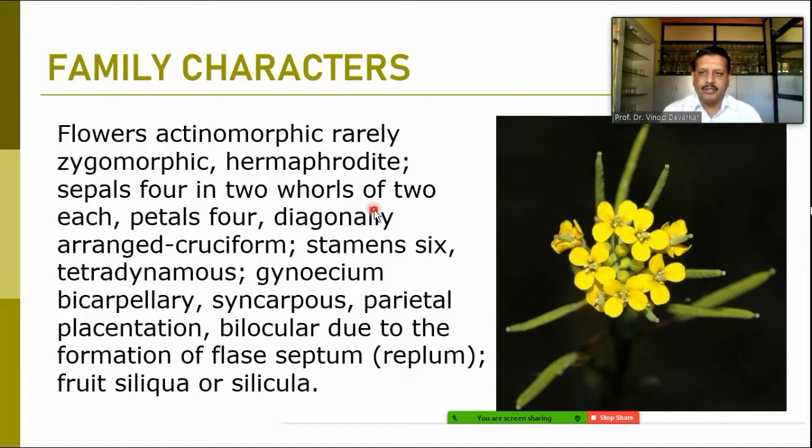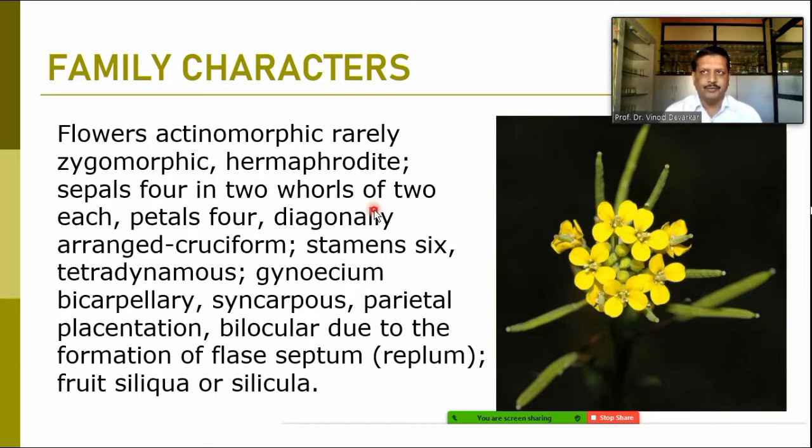It is diagonally arranged like a cross, we can say. So the family name, previously it was denoted as Cruciferae, but now it is changed to the family Brassicaceae. Stamens are 6. They are tetradynamous in condition. We can learn later on what is the tetradynamous condition.